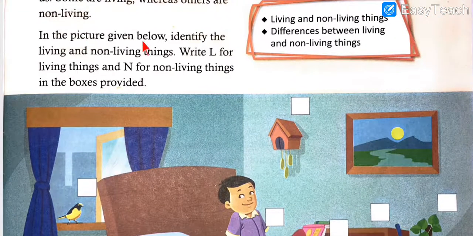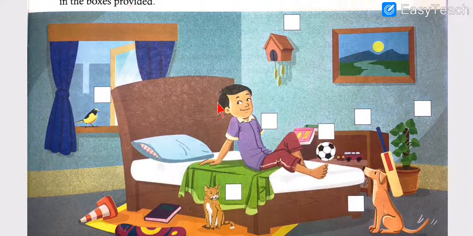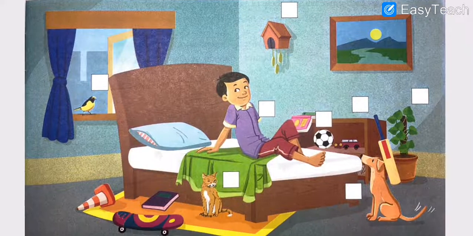In the picture given below, identify the living and non-living things. Write L for living things and N for non-living things. So now you can see this is the picture in front of you. Those who are having their textbook, they will be able to see in the textbook itself. They don't have to look on the TV screens, and those who don't have a textbook, please look on the TV screens.